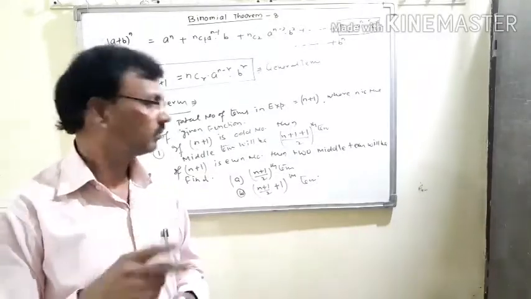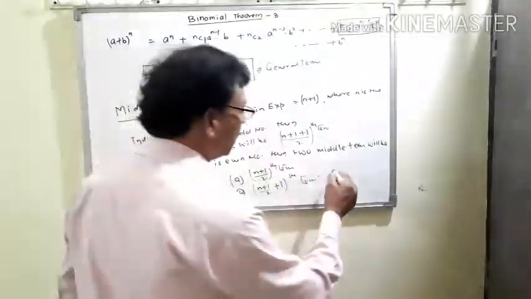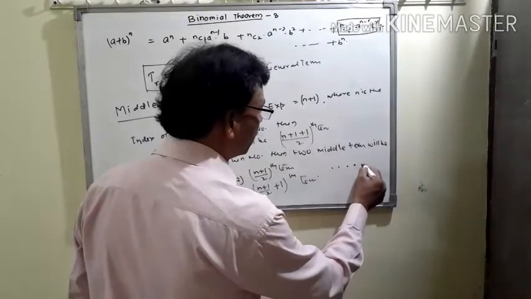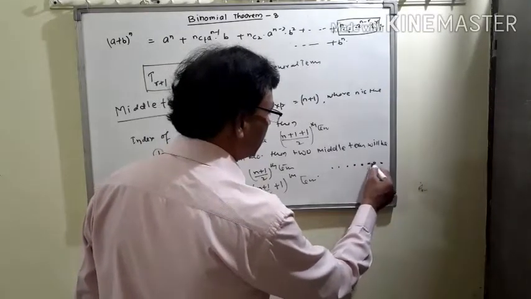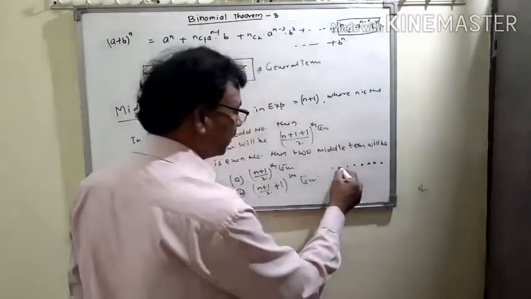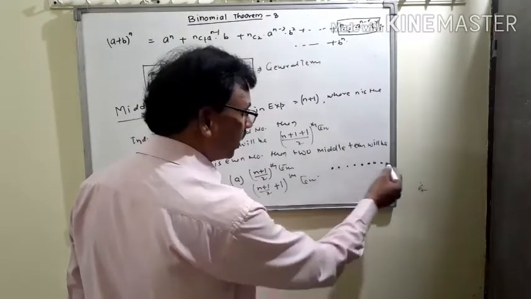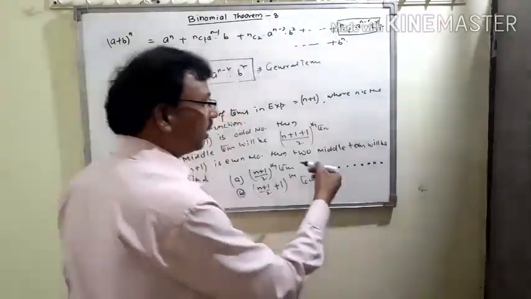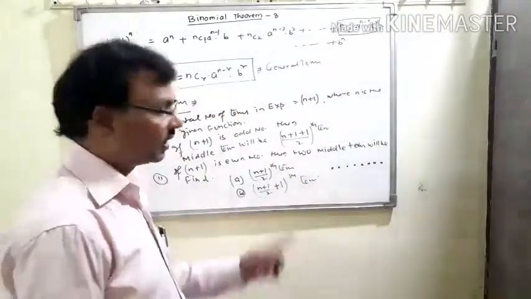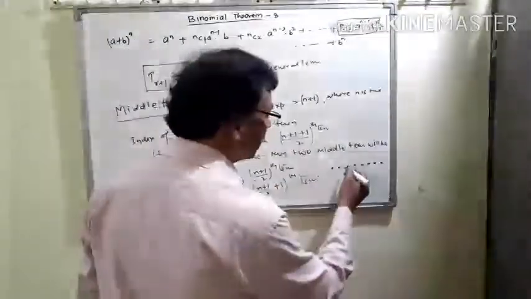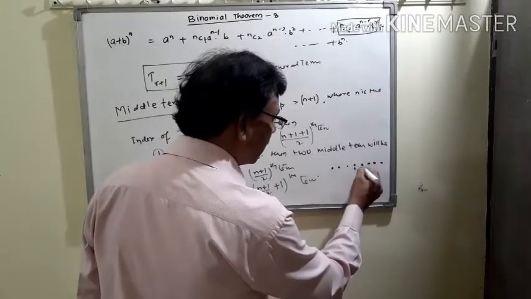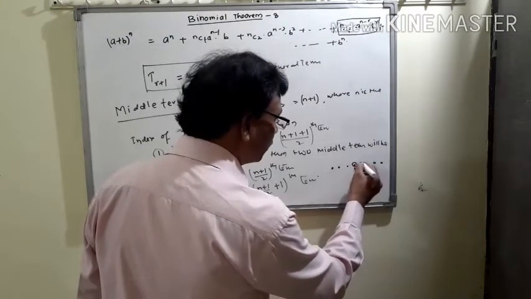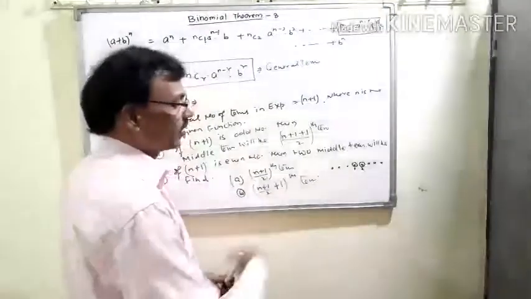As an example, suppose the terms are numbered 1, 2, 3, 4, 5, 6, 7, 8. The total number of terms is 8. Which terms will be the middle terms? You can find two middle terms, this one and this one.